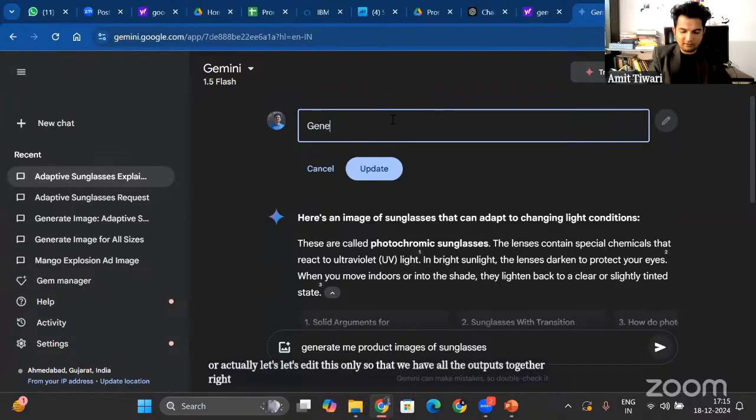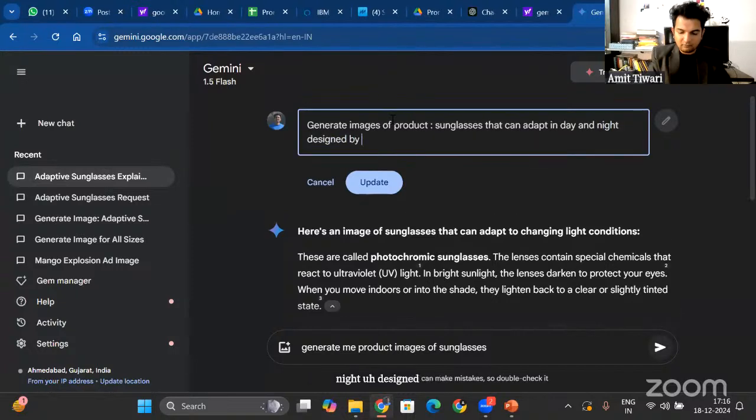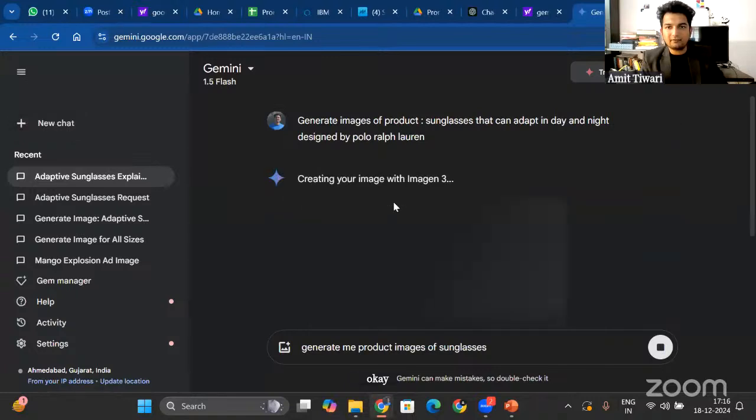Generate images of product sunglasses that can adapt in day and night, designed by Polo Ralph Lauren. Okay, so let's see what it generates.